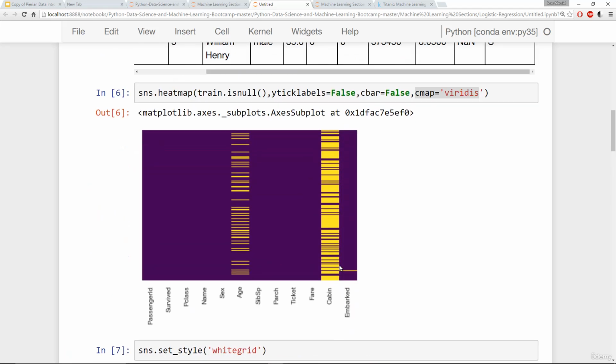And then we also saw that we have quite a bit of missing information, and we want to figure out how can we deal with the age column and how can we deal with this cabin column. All right, we'll go ahead and tackle how to deal with that missing data in part 2 of this lecture series. Thanks everyone. Go ahead and explore the data a little more on your own if you're still interested in making some more visualizations, but I'll go ahead and see you in the next lecture.